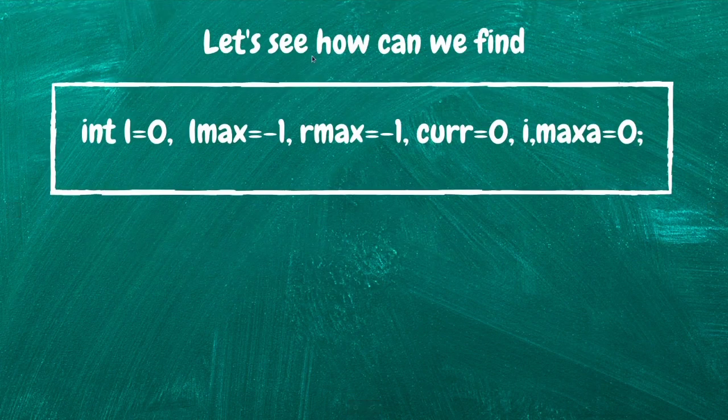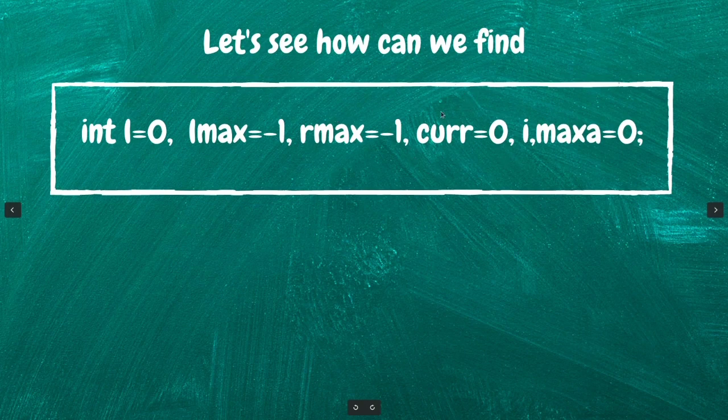So let's see how we can find it through a code. First we will declare some variables. One variable L, one L max, and R max. We will set L with 0, we'll set the L max with -1, R max with -1.